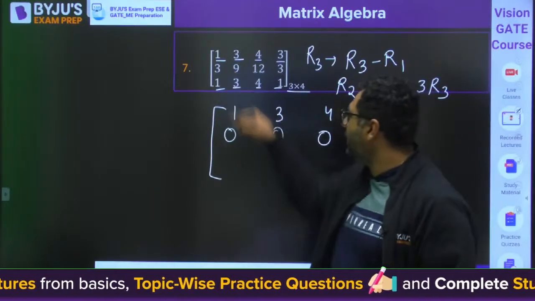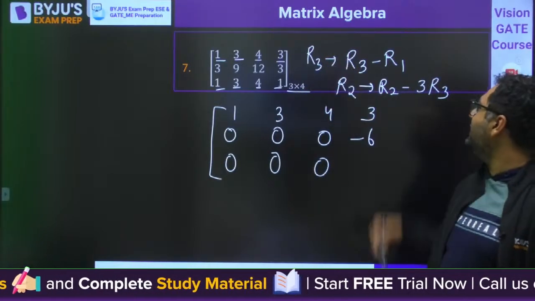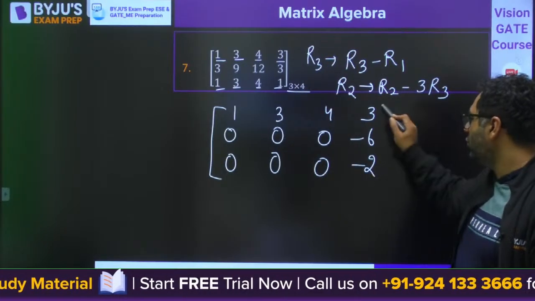And when you subtract this, 1 minus 1 is 0, 3 minus 3 is 0, 4 minus 4 is 0, 1 minus 3 will be minus 2.